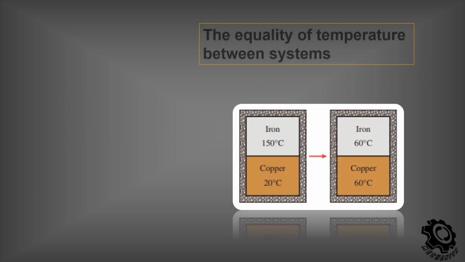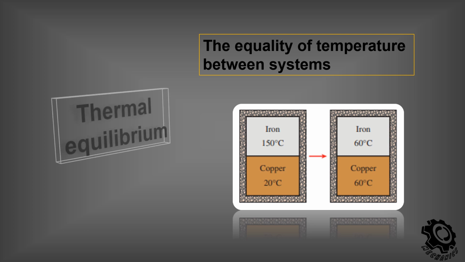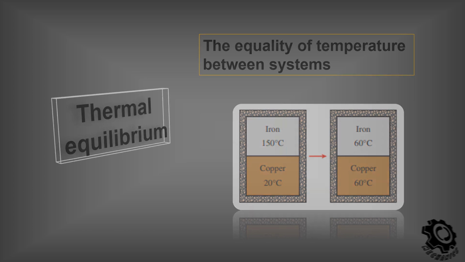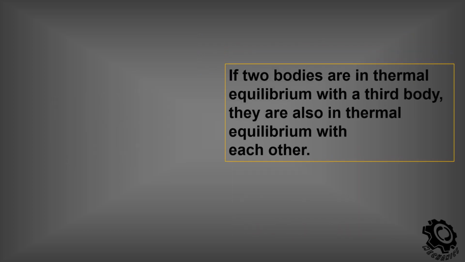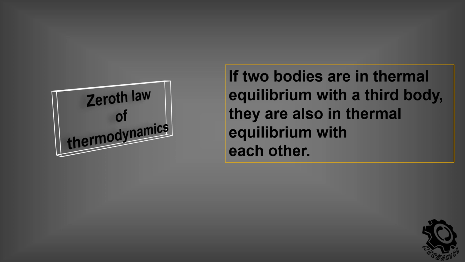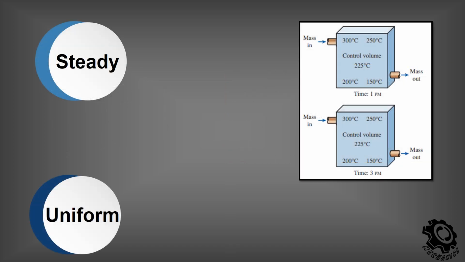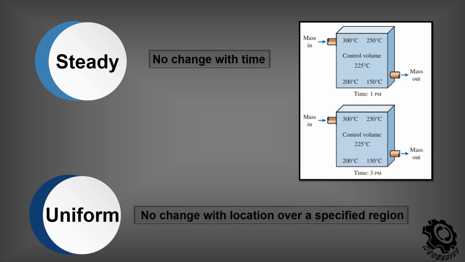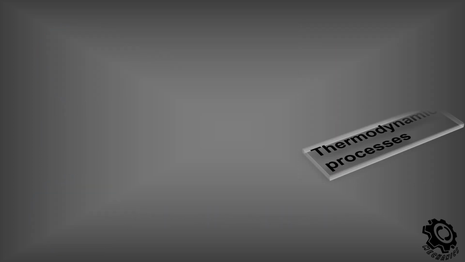The equality of temperature between systems is known as thermal equilibrium. If two bodies are in thermal equilibrium with a third body, they are also in thermal equilibrium with each other. This is known as zeroth law of thermodynamics. Steady means that there is no change with time, while uniform means that there is no change with location over a specified region.